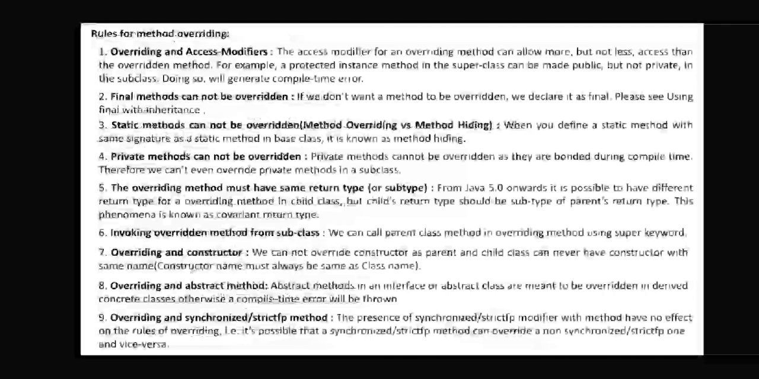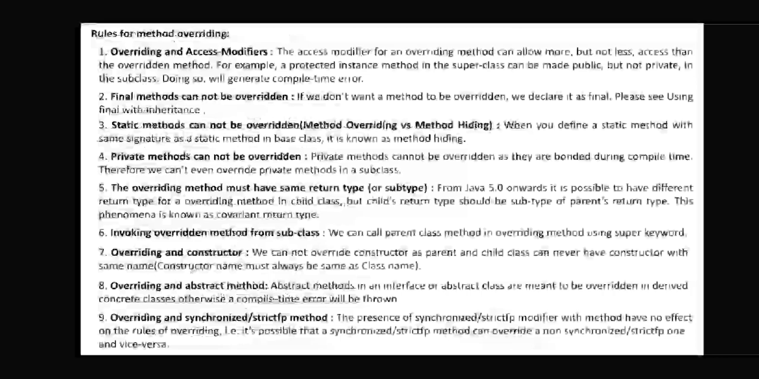If you have made any method protected, when you are using it within the subclass, you can make it public, there is no problem. But if you make it private, then you are going to have a compile time error. If you are defining protected instance methods in the subclass, they should be made public. If you make them private, you will get a compile time error. Final methods cannot be overridden, 100%.